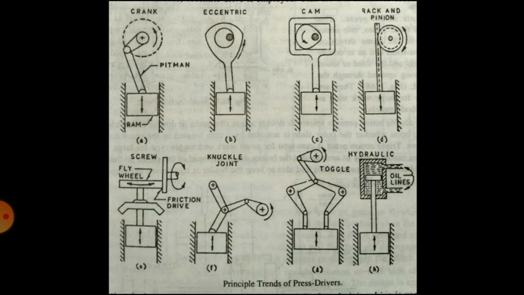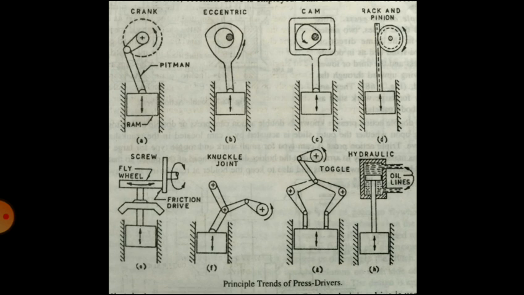Diagram E is a screw drive. In the screw drive, the slide is attached to the flywheel through a screw. As the flywheel is rotated by the friction drive, it moves down and the slide motion is continuously accelerated. At the bottom of the stroke, the entire energy stored in the flywheel is consumed by the work.